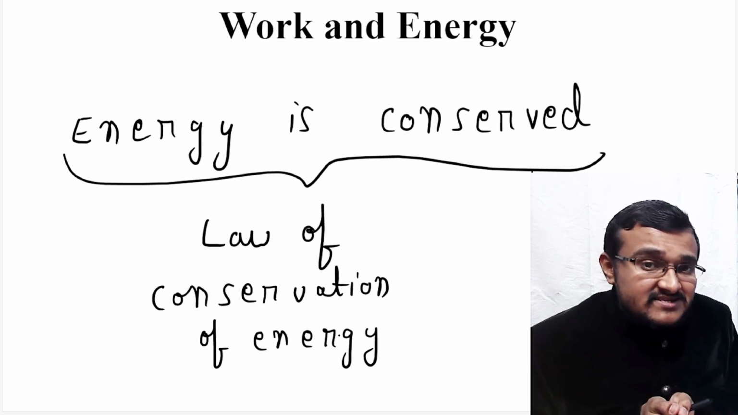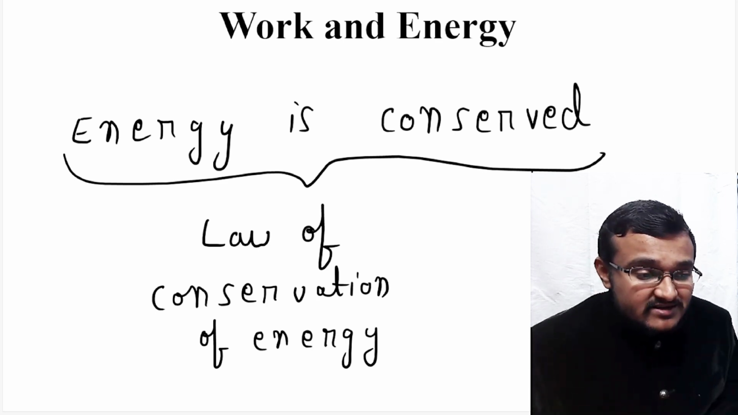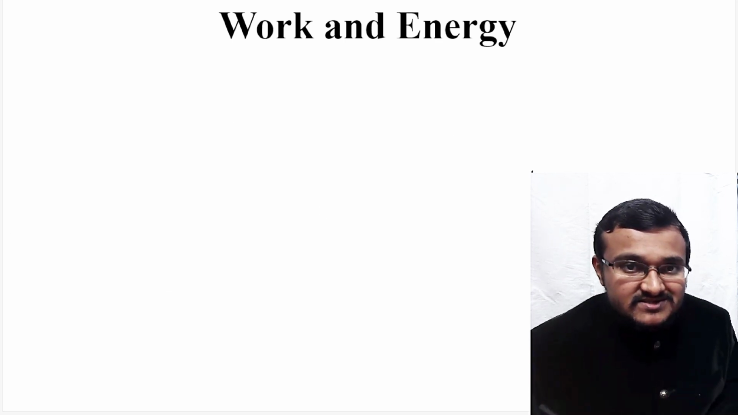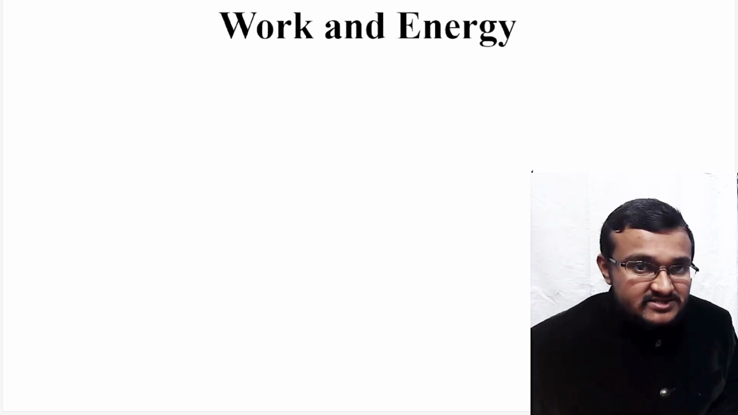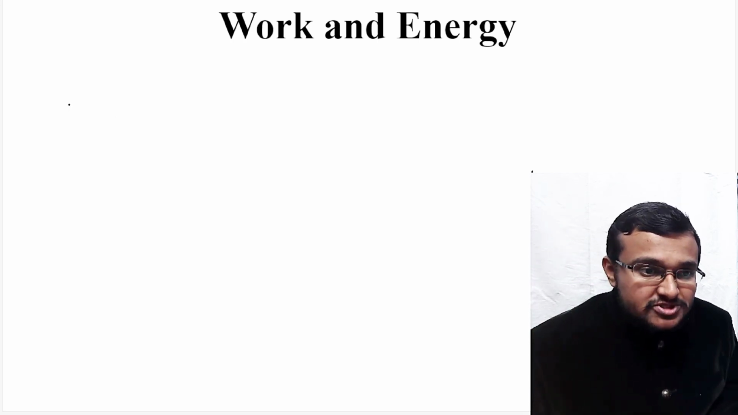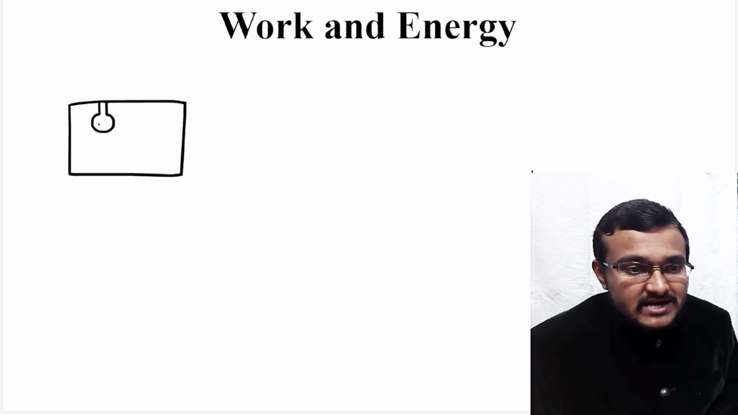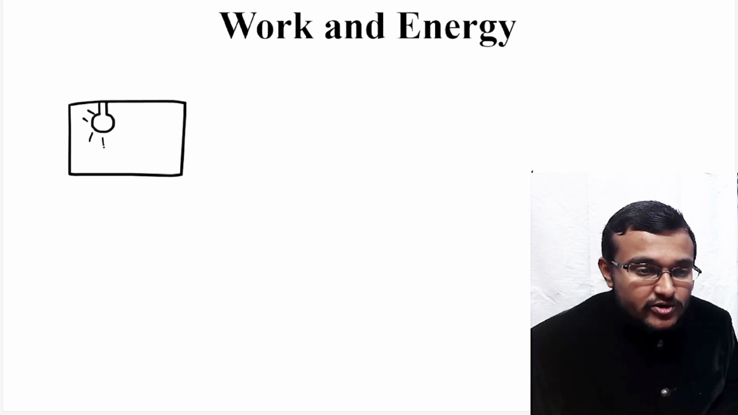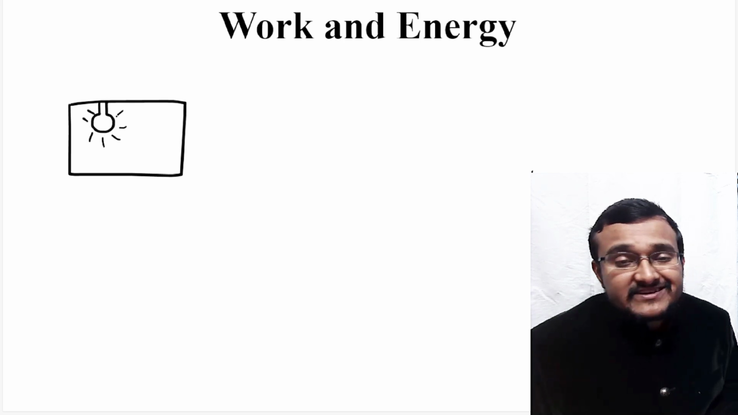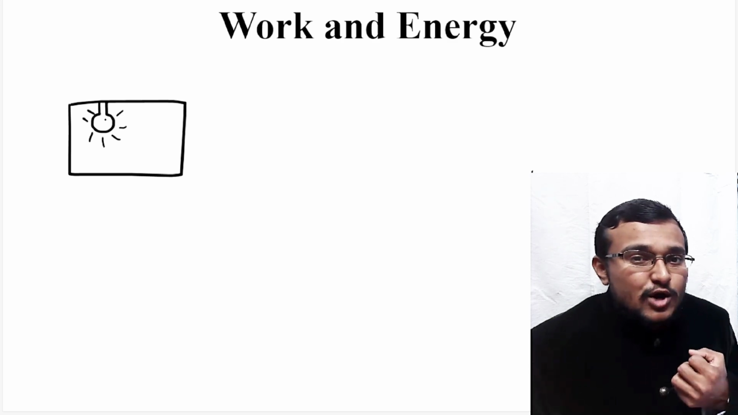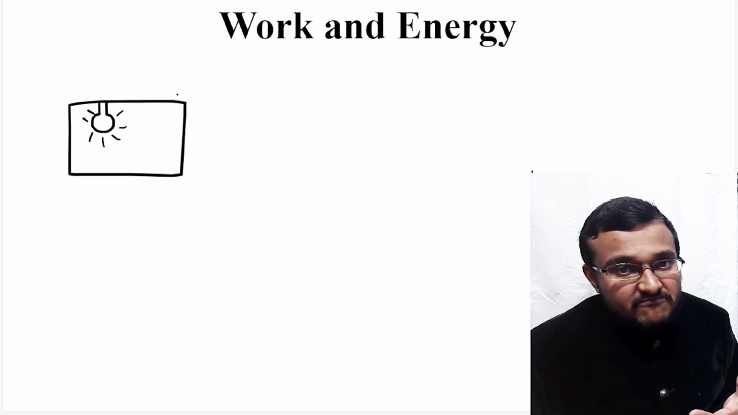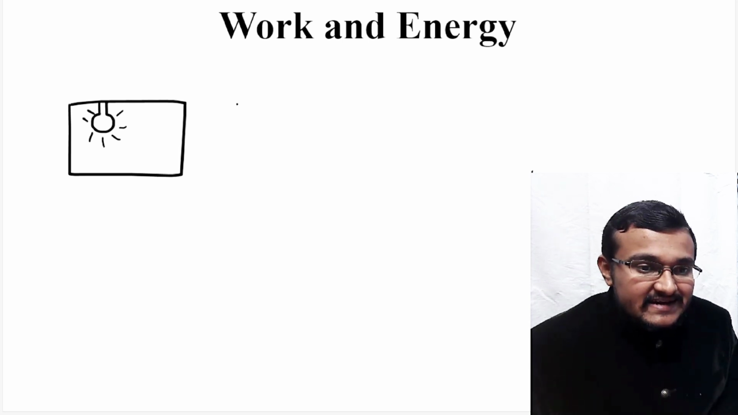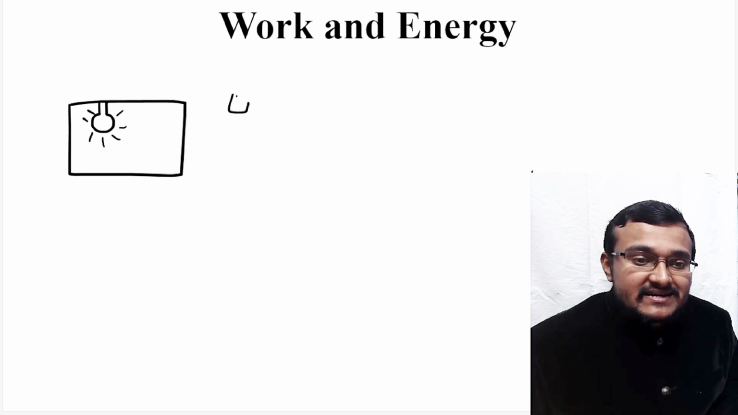So what do you mean by energy is conserved? Whatever amount of energy you are experiencing, that energy has come from some other form of energy. For example, there is a bulb in your house and it is glowing. When it is switched on, light is coming out from this bulb. So light energy is there. Where did this light energy come from? It is coming from electrical energy.